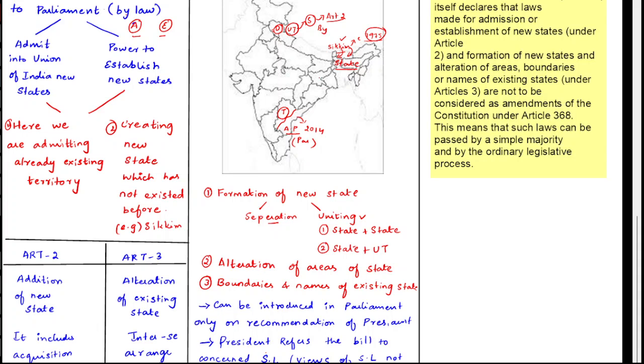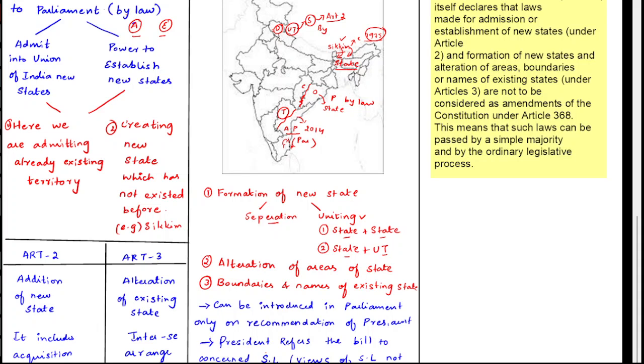Or we can do it by uniting two states. How? Suppose I'm going to take some example. Here it is Odisha and here it is Chhattisgarh. I'm going to take this boundary out and make these two a new state. Okay, this is just an example. How can it be done? Parliament by law. This is uniting. So you can unite a state plus a state. You can unite even a state plus a union territory. Suppose it is Tamil Nadu, and here it is Puducherry. You can unite both of these and make a new state.